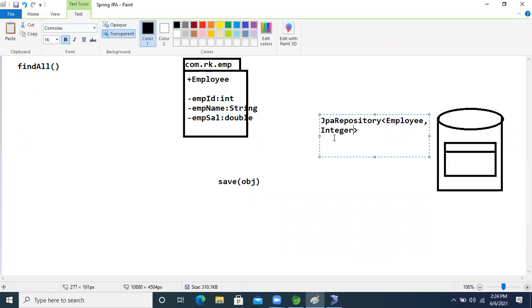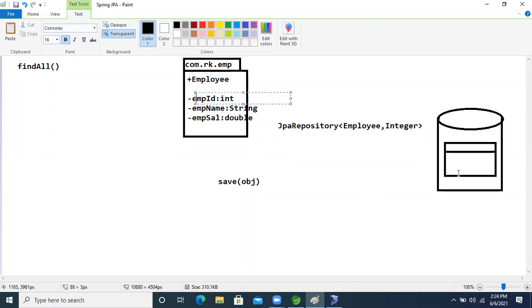Another one is an Integer. Two arguments are there, right? The first one is Employee, and the other one is Integer. The Integer is the ID. Based on that, it will serialize and store in the database.